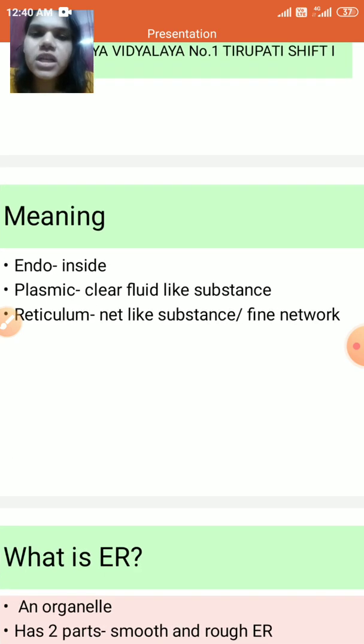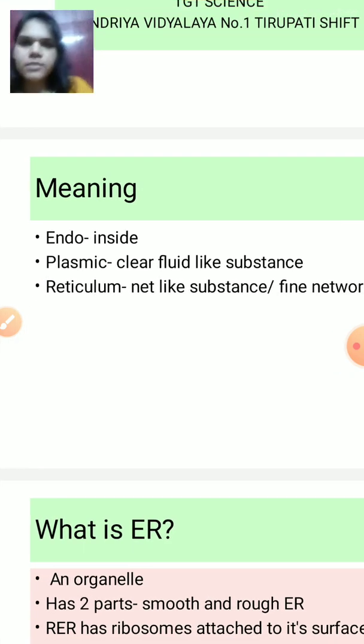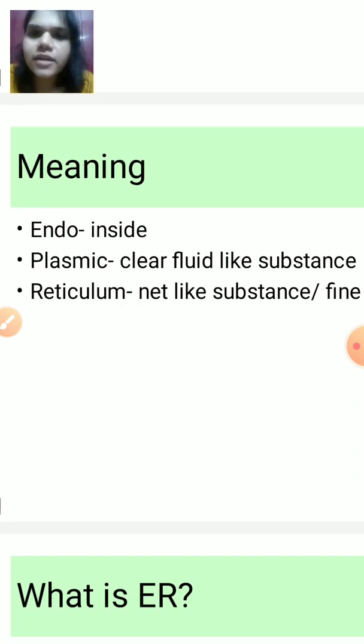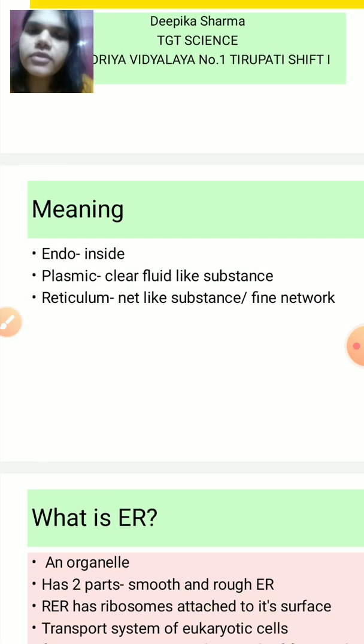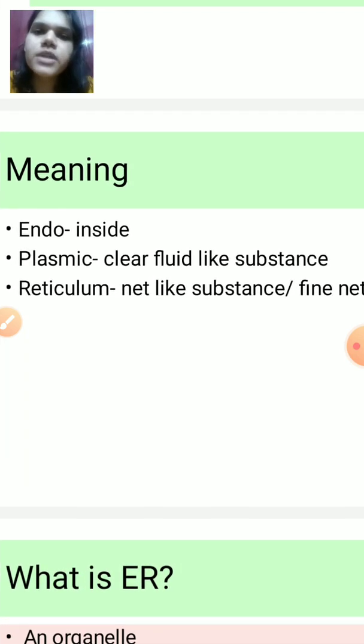First of all, let's see the meaning of the term endoplasmic. Endo means inside and the word plasmic refers to a very clear fluid-like substance. For example, plasma. In blood we have plasma, that is a yellowish-colored clear fluid-like substance. So from there we get this term plasmic. Then the word reticulum refers to a net-like substance, or we can say a very fine network. For example, you have studied reticulate venation in leaves, which forms a net-like structure. Okay, so reticulum means net-like.